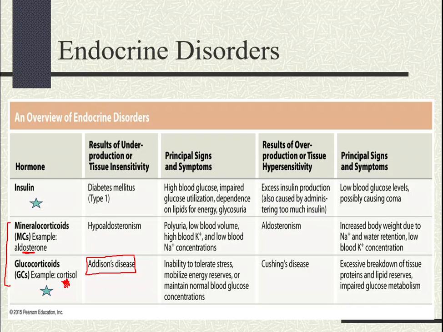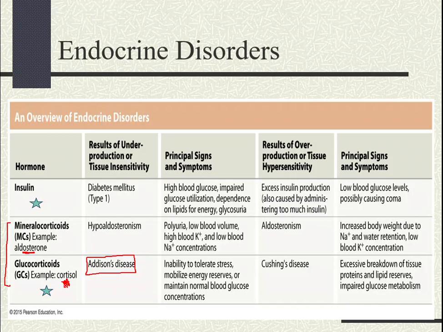But if the body is making very little amount of cortisol, what do we end up with? Well, you can end up with hypoglycemia. The body's ability to deal with stress decreases. The body's ability to mobilize its energy reserve goes down. The body's ability to maintain normal blood glucose decreases also. Are you following? So basically, these patients will be highly fatigued. Okay, so that is if you're talking about just cortisol.